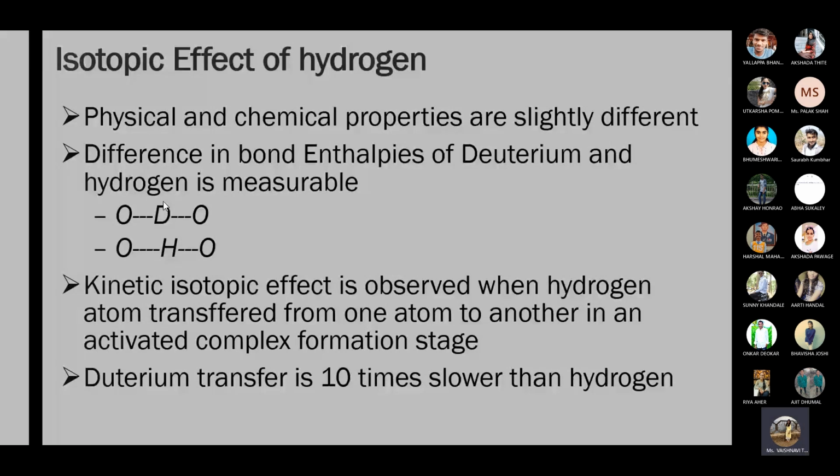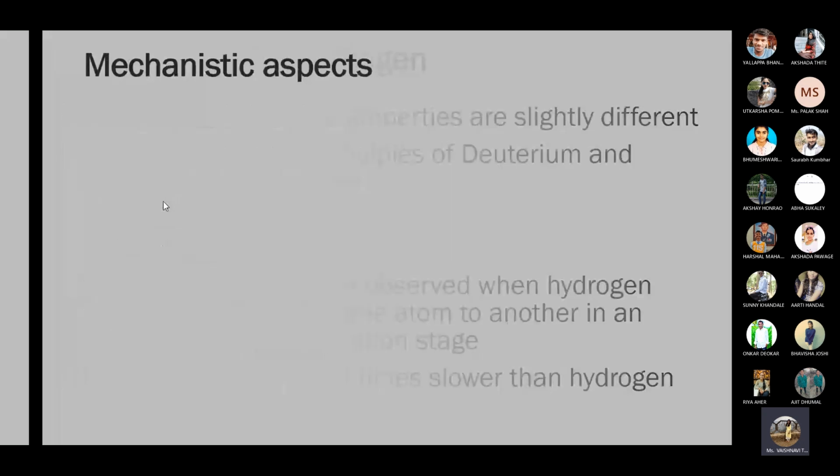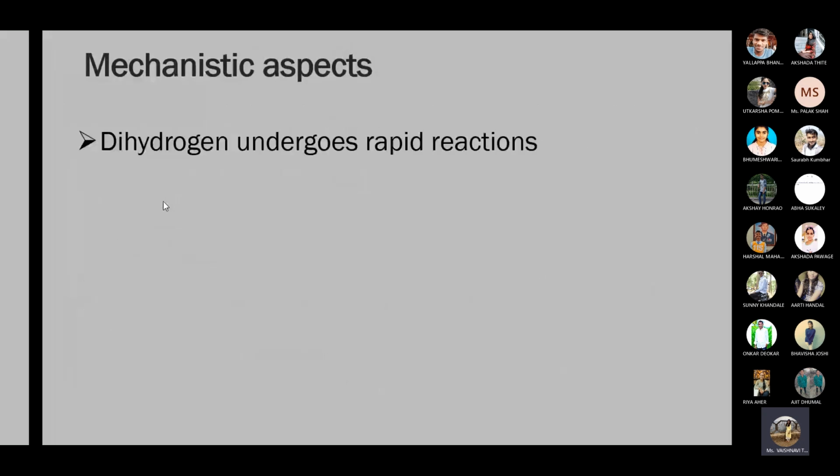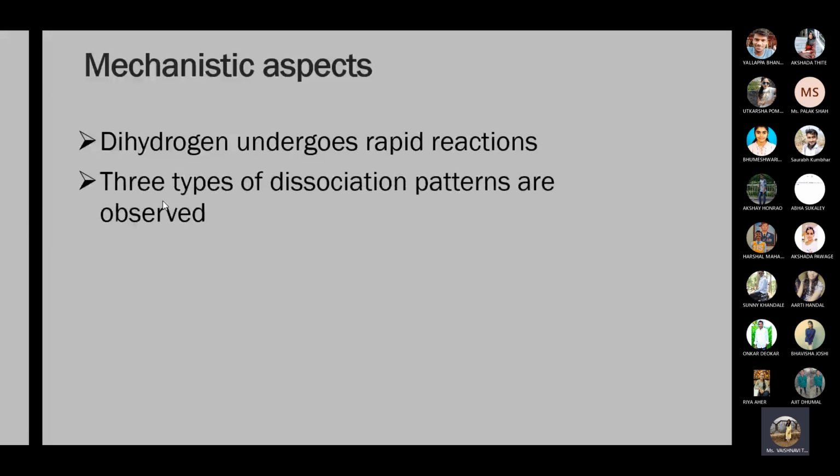The next point is the mechanistic aspects of hydrogen. Mechanistic aspects means which type of reaction it shows. Dihydrogen undergoes rapid reaction. Three types of dissociation patterns are observed.